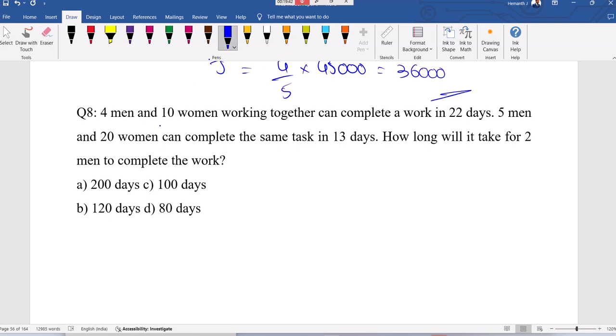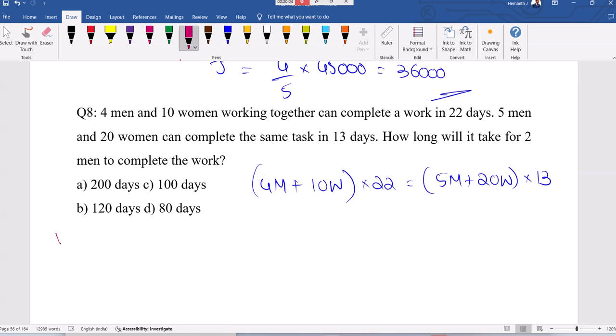See, you can create an equation to bring the relationship between these two. 4 men plus 10 women can complete the work in 22 days. The same work, 5 men and 20 women are completing that in 13 days. See, work is same. It's a chain rule part. How many members, how many days? Divided by, okay, W work is there, as work is same. W will get cancelled. How many members here? 4 men and 10 women. Days are 22. Here 5 men and 20 women.